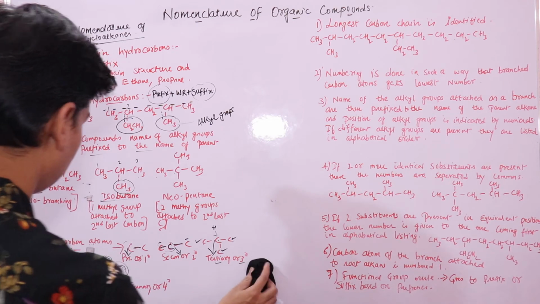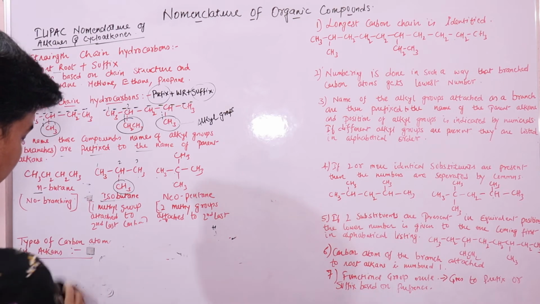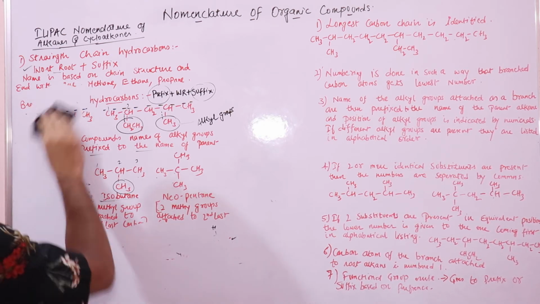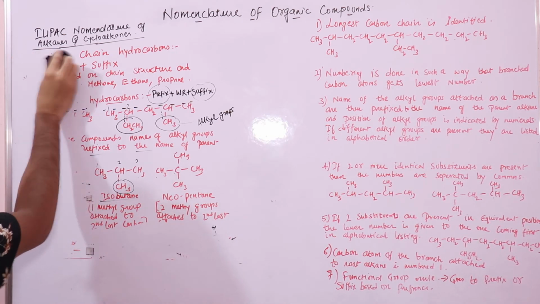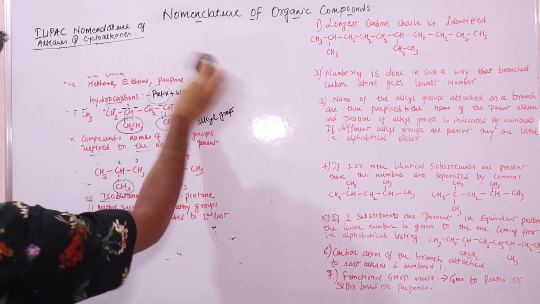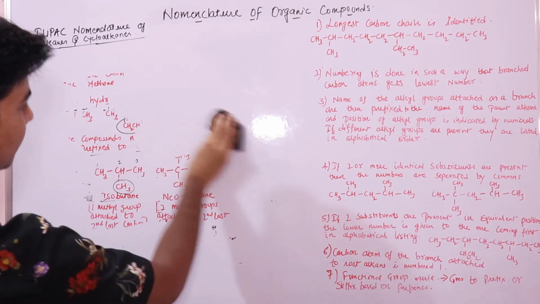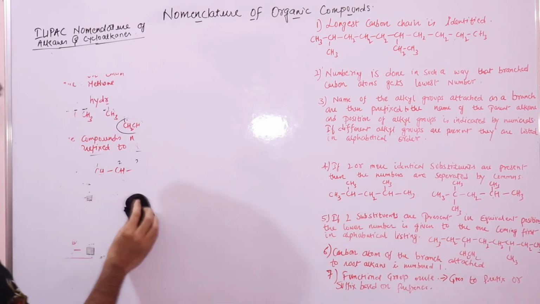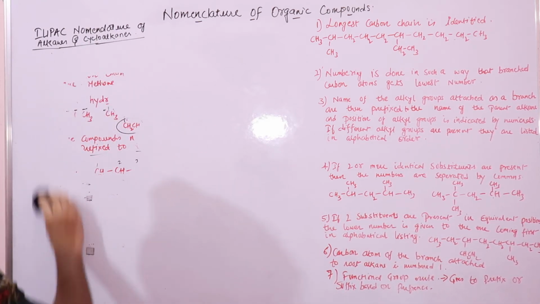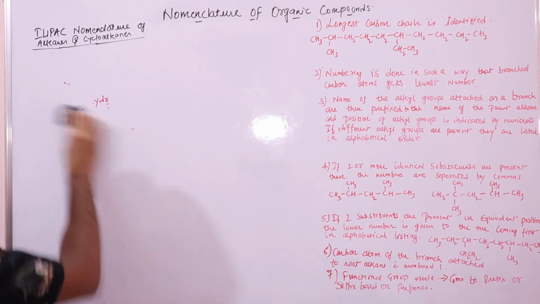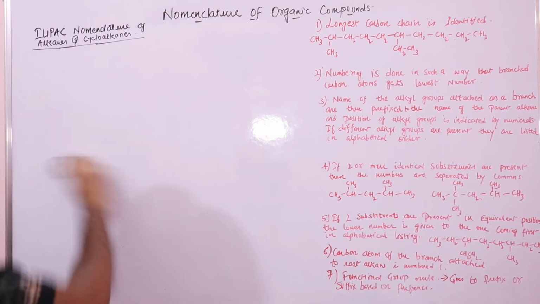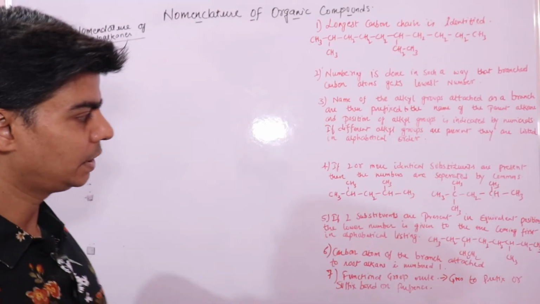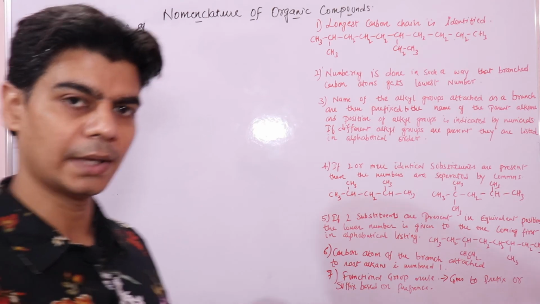I'll just rub this off, right. These are simple 7 rules that we would be looking into, and based on these rules you will name alkanes, right? So make sure you understand this, so that you can understand the rest of organic chemistry, because you will be having too many compounds going ahead.